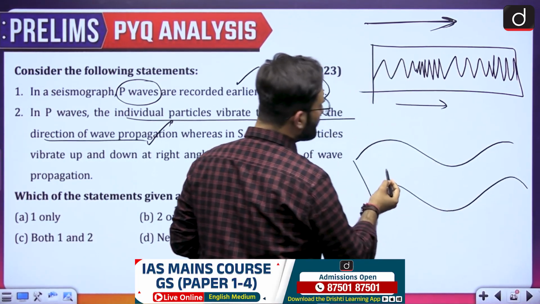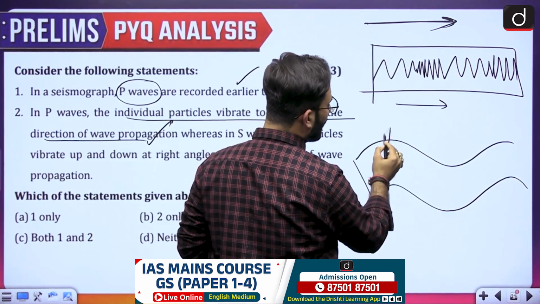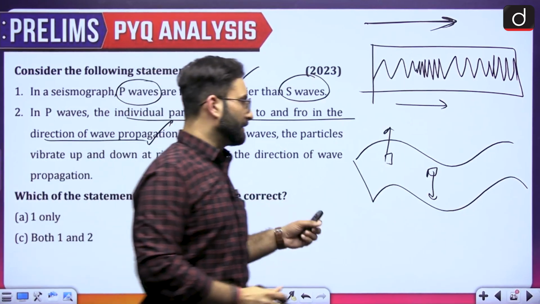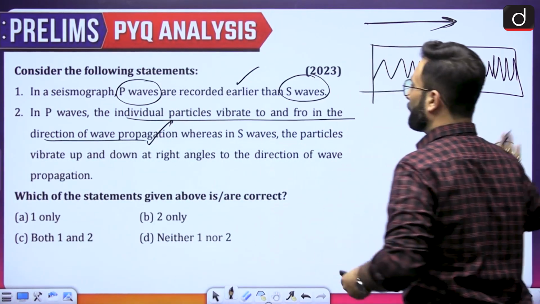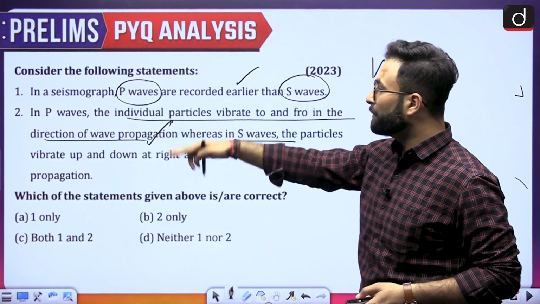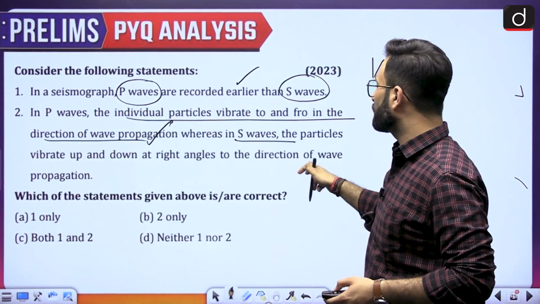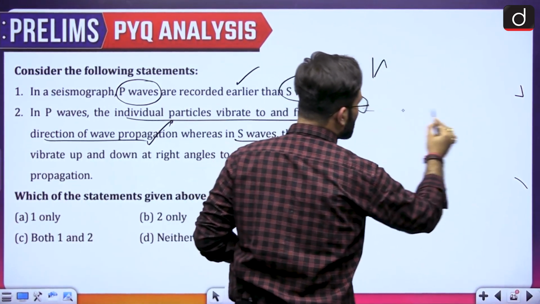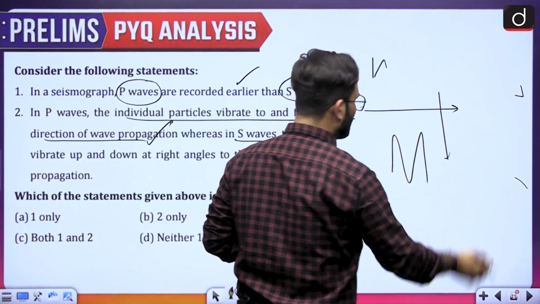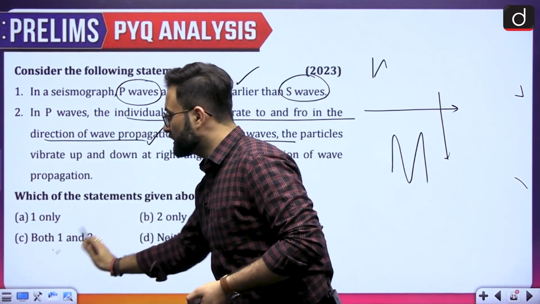Okay, so here you will be seeing that the particle over here has moved up, the particle over here has moved down. So that is basically your S waves. Now here they have written that in the S wave, the particle vibrates up and down at right angle to the direction of the wave. The direction of the wave was like that, and the particle movement is like this. So this is basically at right angle. So both the statements are correct. Option C is your right answer.